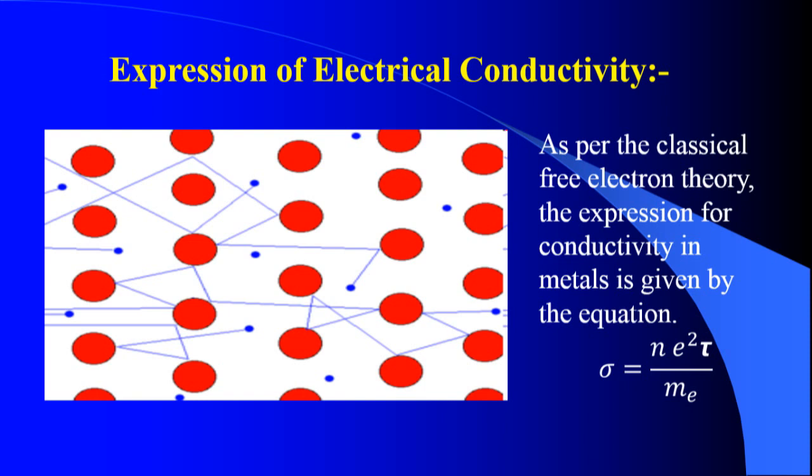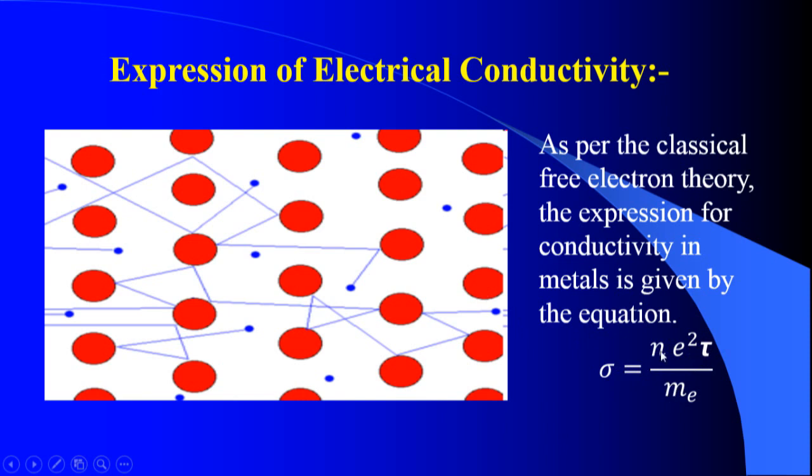Using these assumptions, Drude and Lorentz gave the expression for the electrical conductivity of metals. The conductivity symbol is sigma, which equals N e square tau by Me.